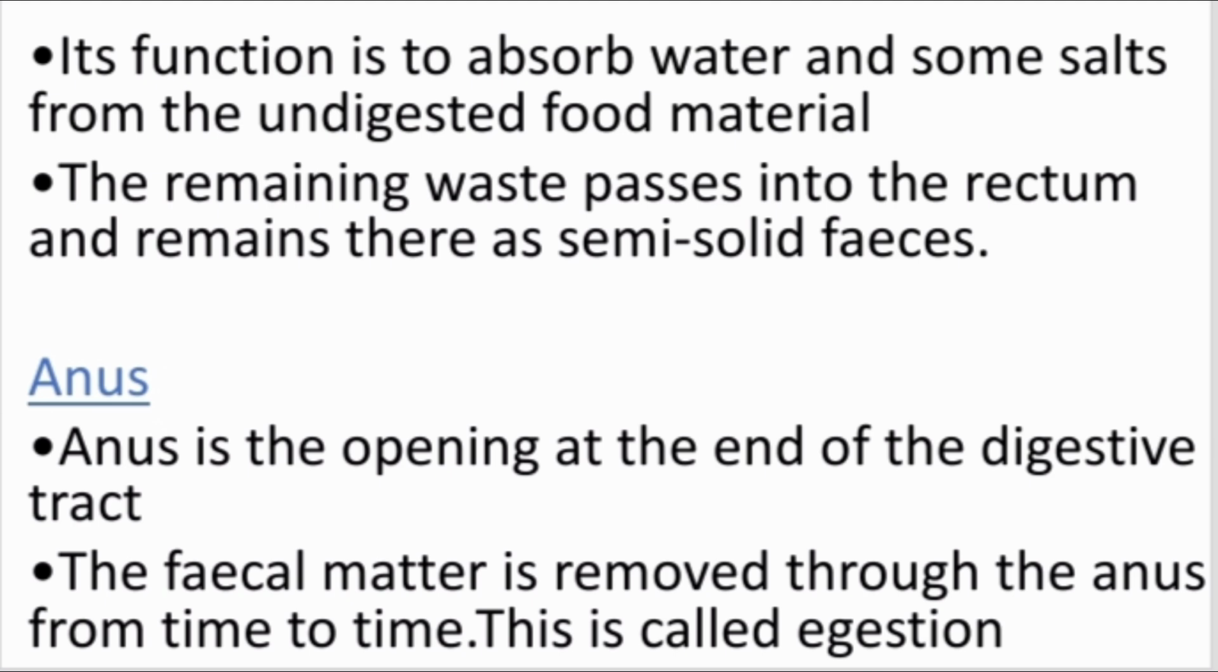The last part is anus. Anus is the opening at the end of the digestive tract, and the fecal matter is removed through the anus from time to time. This is called digestion. This is about the digestive system and its structures.